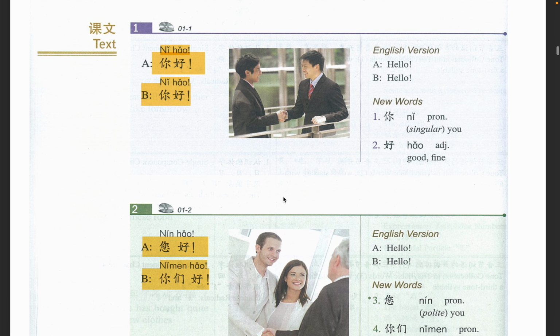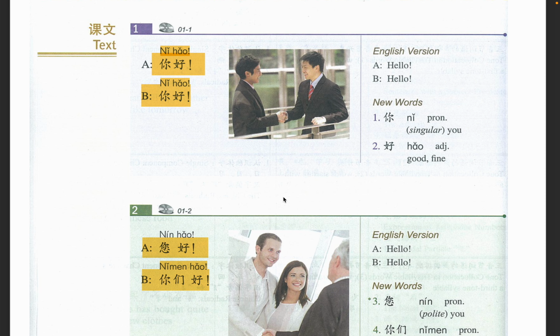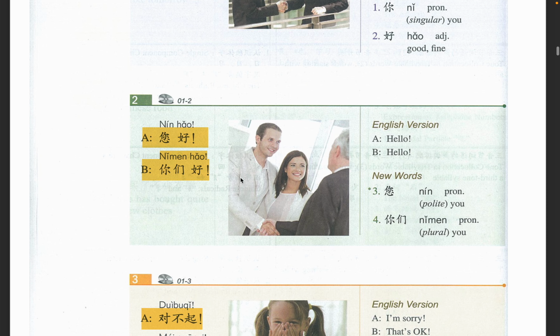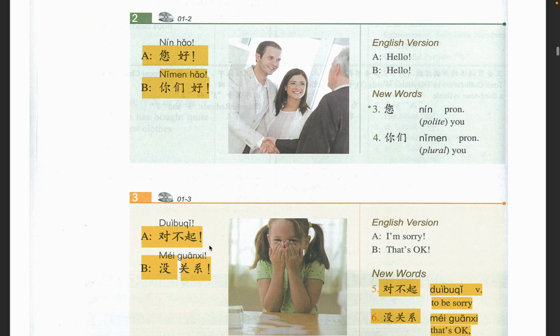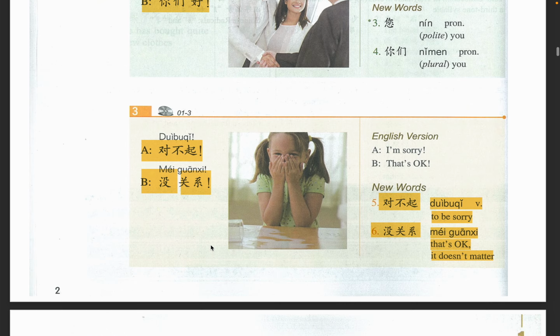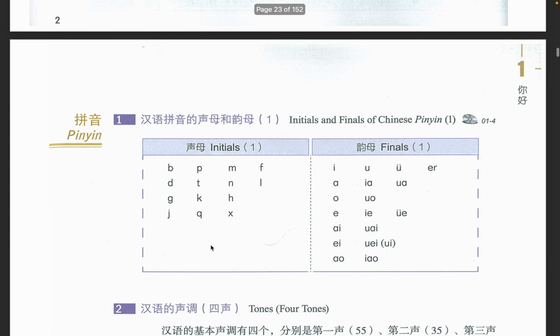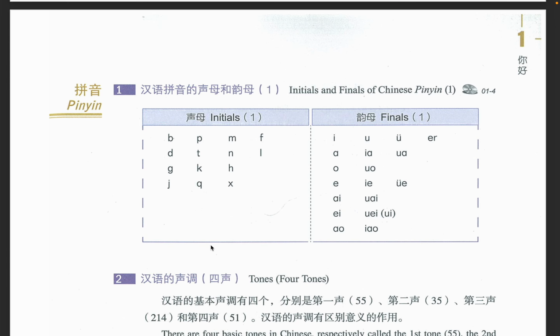That's the introductory dialogue. Now you have several words you can say. Hello, ni hao. Polite version, nin hao. To multiple people, ni men hao. You're sorry, 对不起. That's okay, that's fine, 没关系. Now let's move on to learn some letters in the Chinese language.